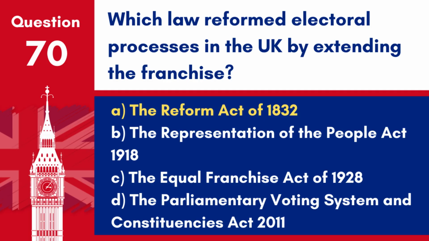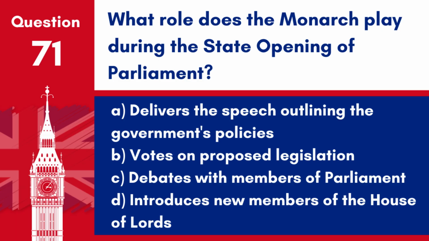Answer A. The Reform Act of 1832. This act was a significant reform to the electoral process in the UK, extending the franchise and reshaping the electoral map to reflect urban demographic changes. Question 71. What role does the monarch play during the state opening of Parliament? A. Delivers the speech outlining the government's policies. B. Votes on proposed legislation. C. Debates with members of Parliament. D. Introduces new members of the House of Lords.